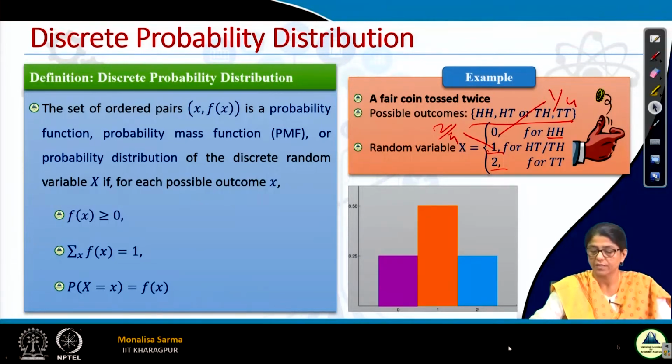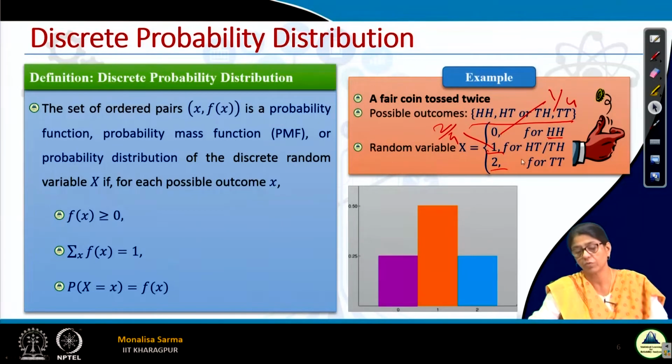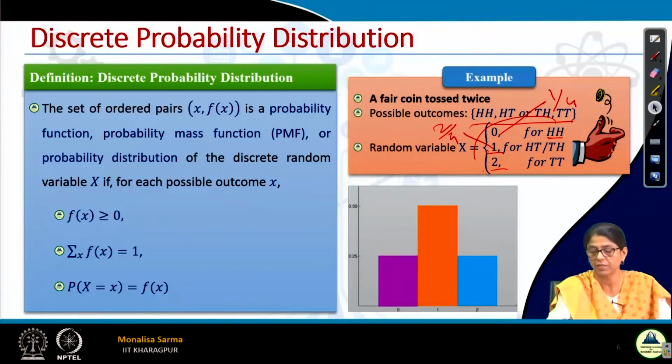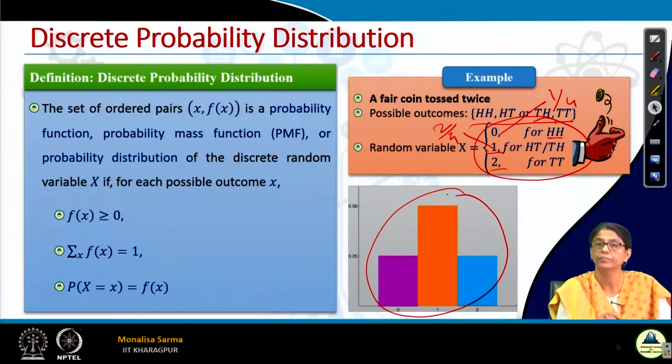In the last slide I told you this probability distribution can be defined in the form of a table, a graph, or a function. This is what is shown here in the form of a function, and this is in the form of a graph.